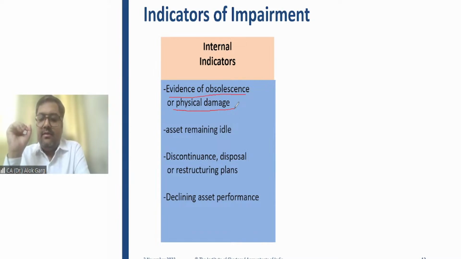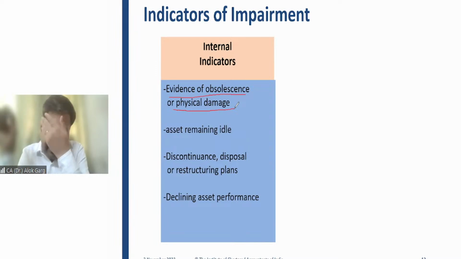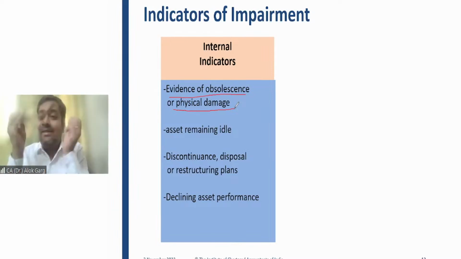Let's say an entity has purchased a car and the entity capitalized this car as a fixed asset, as property, plant and equipment, right? After 6 months, this car met with a huge accident, and this car got physically damaged, right? So when this car met with an accident, of course this entity will repair this car, right?